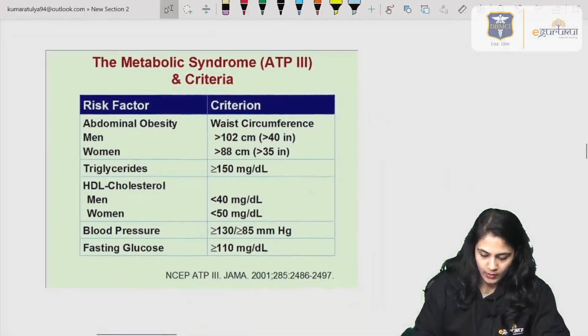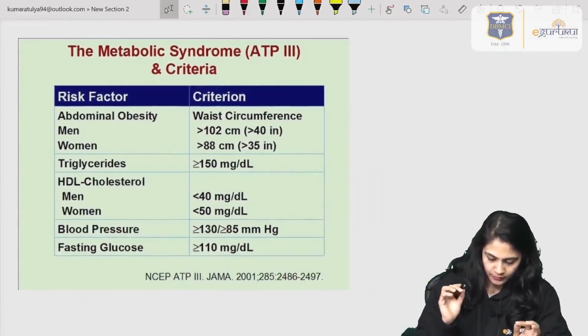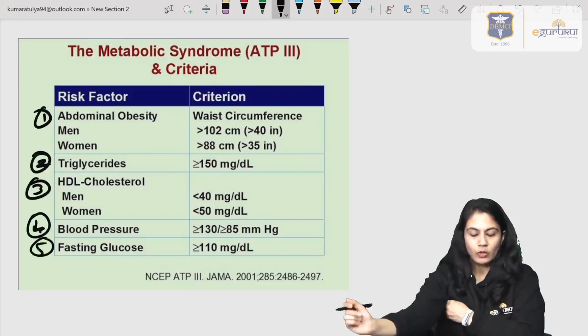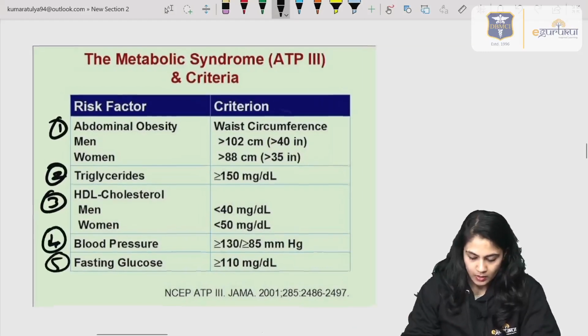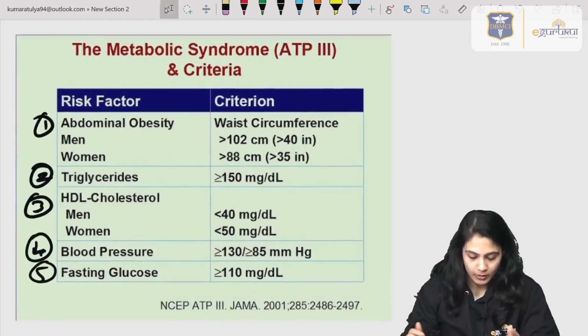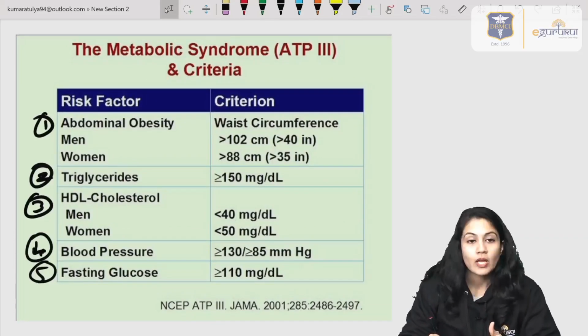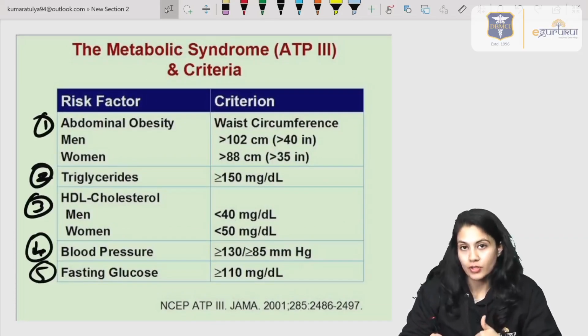Okay, over here you can see that 5 things are given: 1, 2, 3, 4 and 5. Abdominal obesity, which is different for men and women, triglyceride levels more than 150 milligram per deciliter, HDL, blood pressure and fasting glucose. These are the 5 risk factors and their criteria are given.